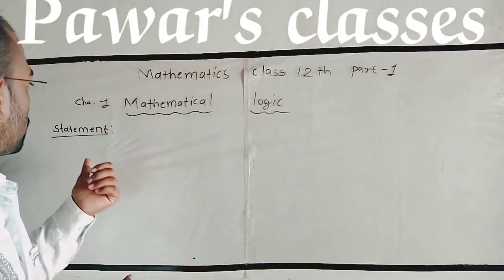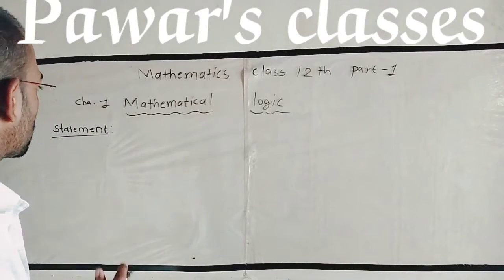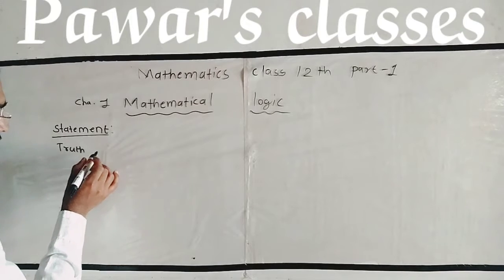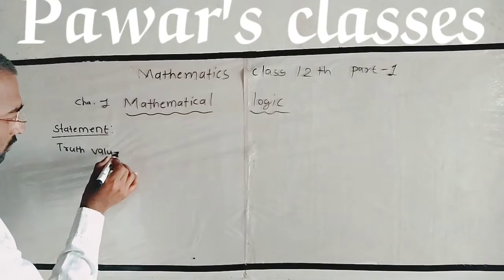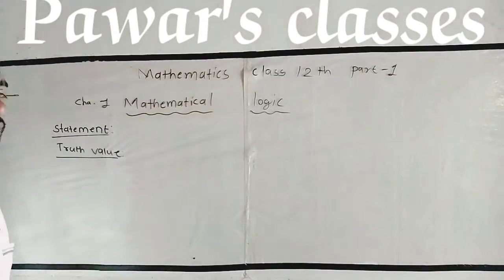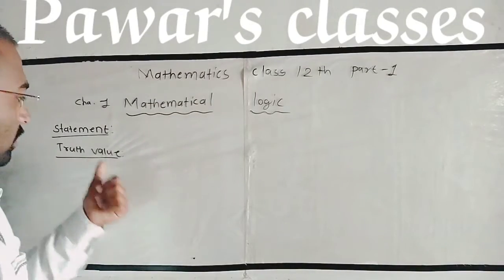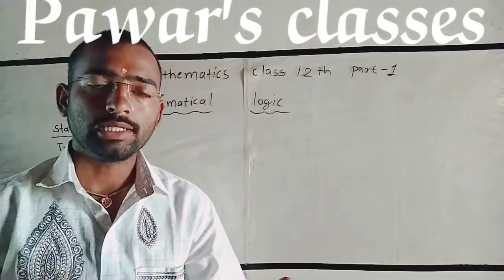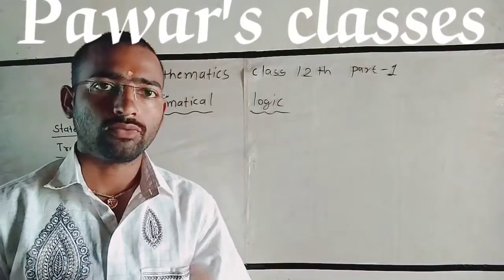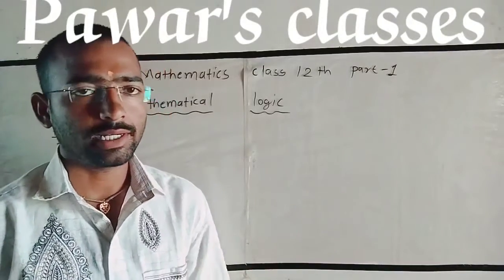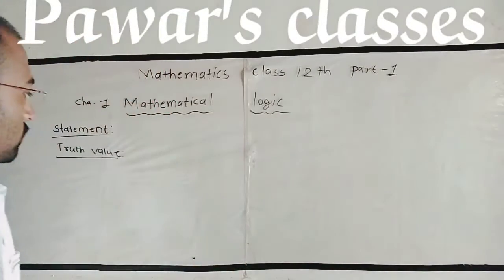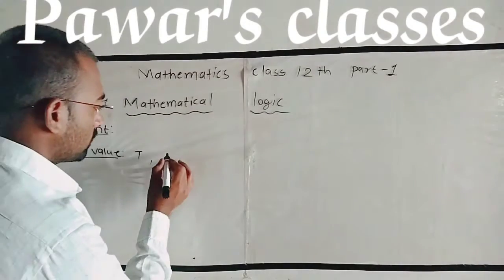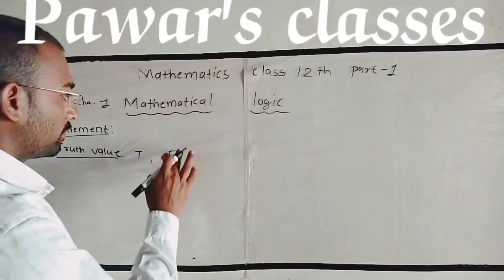Such sentences are called statements. What is truth value? If a sentence is true, then its truth value is true. If a sentence is false, then its truth value is false. True is denoted by capital T and false by capital F.